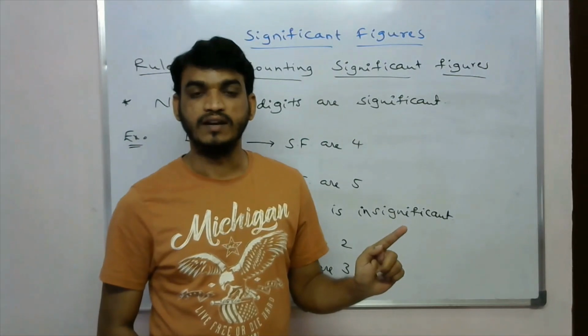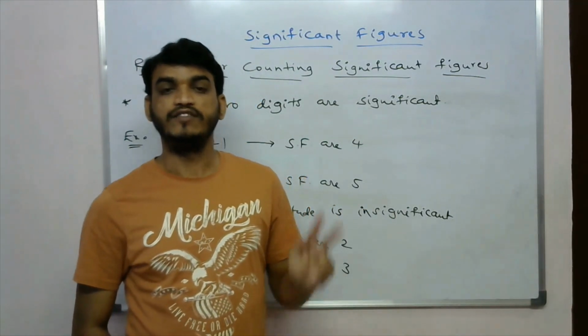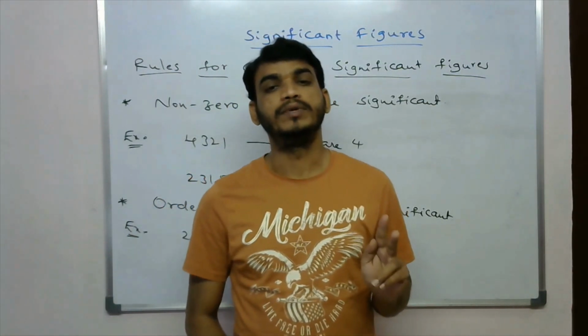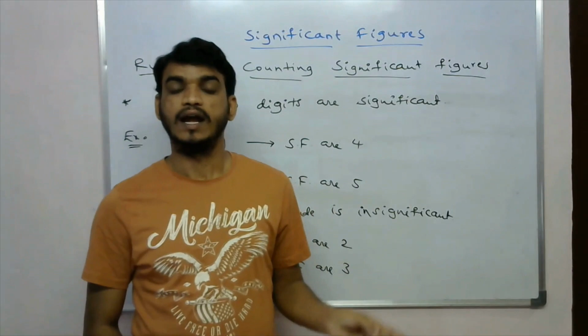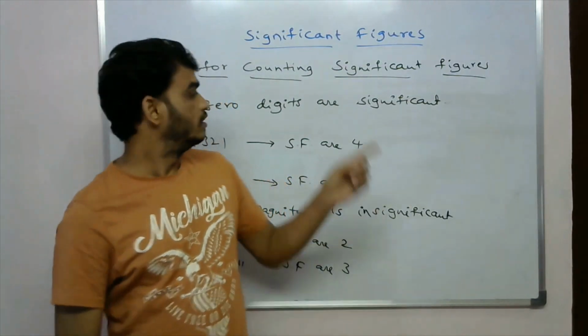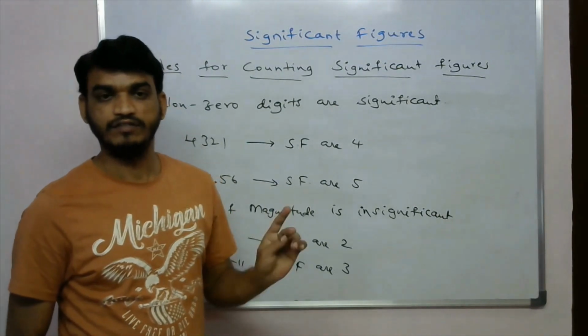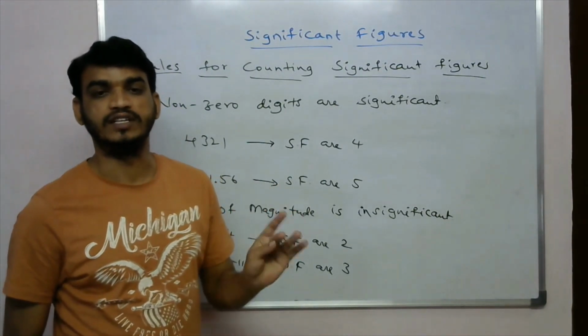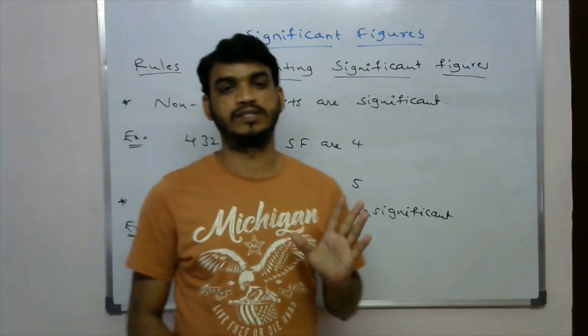Third one, trailing zeros are insignificant, but if these zeros appear after decimal, they are significant. And the fourth one, the non-zero digits are significant, and the fifth one, the order of magnitude is insignificant. Okay, so these are the rules.